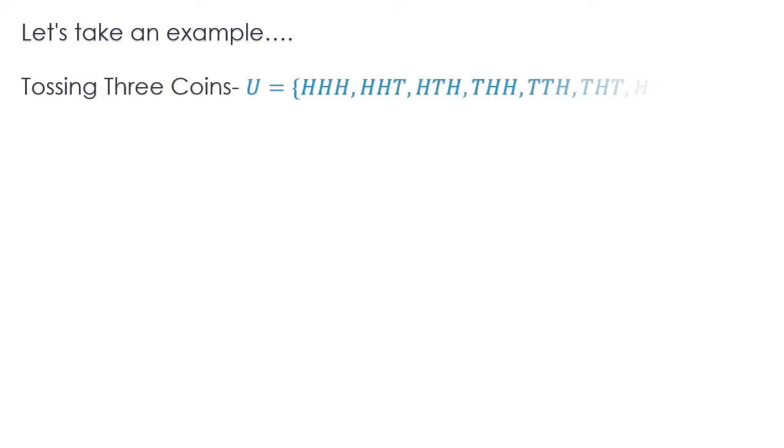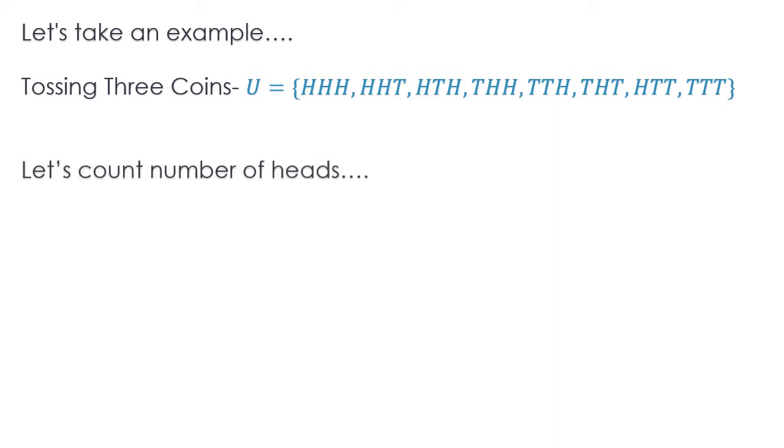Let's take an example so that we can actually understand whether we can do it or not. We are tossing 3 coins, so the sample space will be HHH, HHT, HTH, THH, TTH, THT, HTT and triple T's. Now, what I am doing here is counting the number of heads in all of these outcomes. In the first outcome, we have 1, 2 and 3 heads.